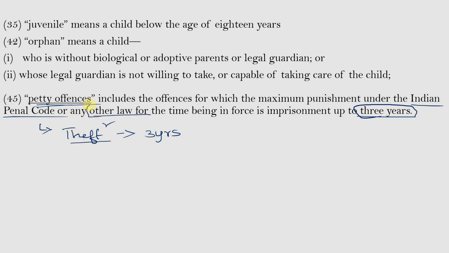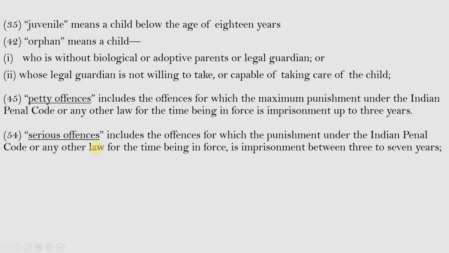Or if any other law specifies any offences for which the punishment is imprisonment up to 3 years, those offences also come under this definition. And the next is serious offences. So, serious offences include offences for which the punishment under the Indian Penal Code or any other law for the time being in force is between 3 to 7 years.